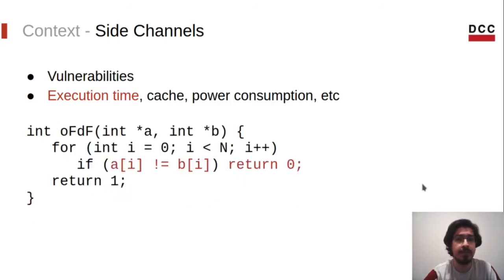The number of iterations performed on each call to OFDF depends on whether the elements of the arrays are the same or not. Consider the two extreme cases. The first is when none of the elements are equal. In this case, the loop will be executed only once. On the other hand, if the arrays are the same, the loop will be fully executed. Hence, depending on the inputs, the number of instructions, and consequently the execution time, will be different. And this can be exploited by an adversary, so this person can collect information based on the difference in the execution time of this program.